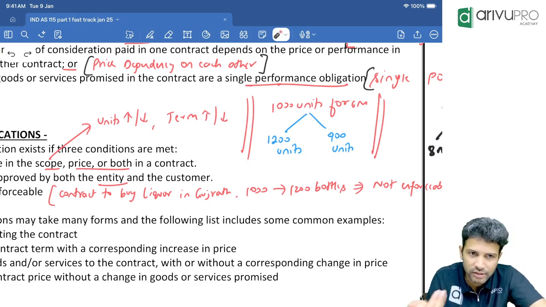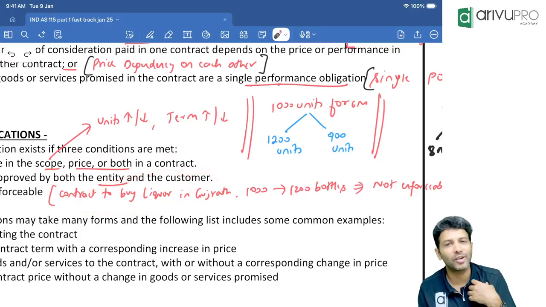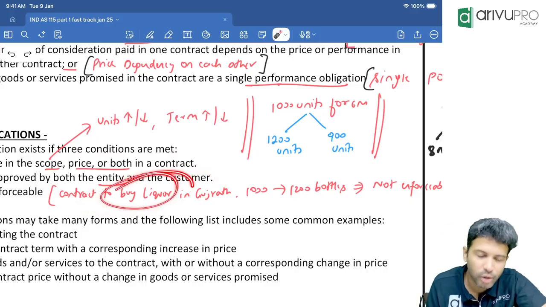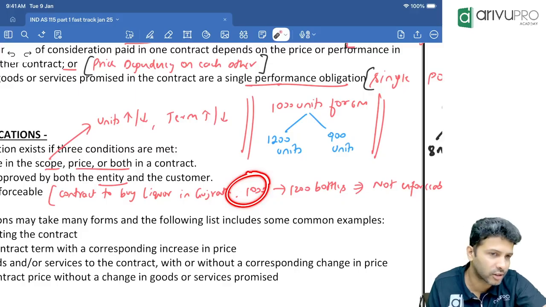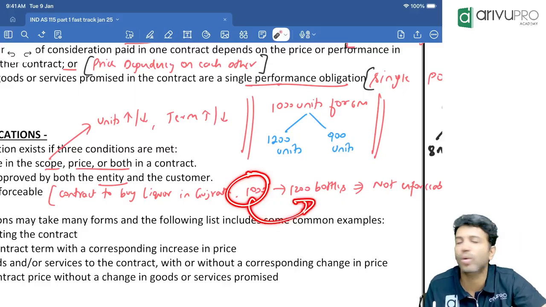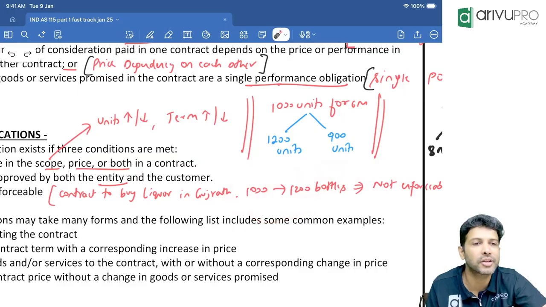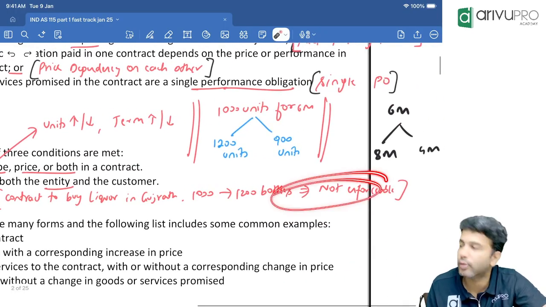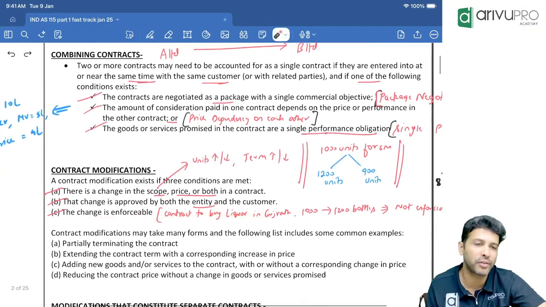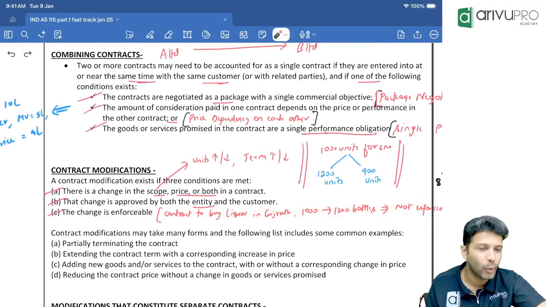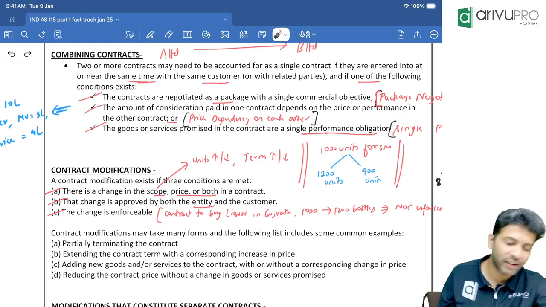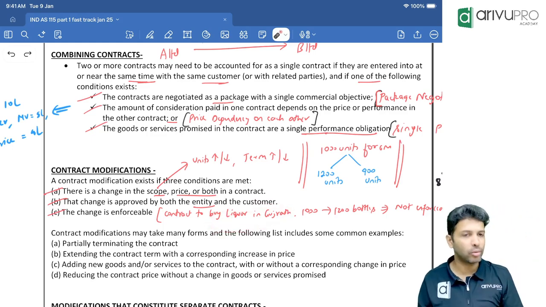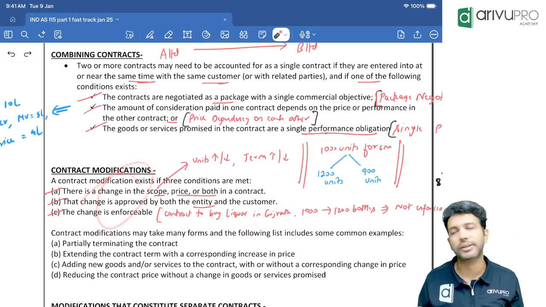Alcohol is banned. Let's say a seller and buyer have made a contract to buy the liquor in the state of Gujarat. Earlier, the deal was to supply 1,000 bottles. Now it's modified to 1,200. Now you tell me, is this a contract modification? No. Why? It is not enforceable. It's not legally enforceable. Hence, this will not be treated as a contract modification. These are void contracts. You have studied in law, no? Void ab initio. That's what we say, right? At the start only, this is a nil contract because it's not legally permitted to enter into such contracts. That's what this is trying to say.